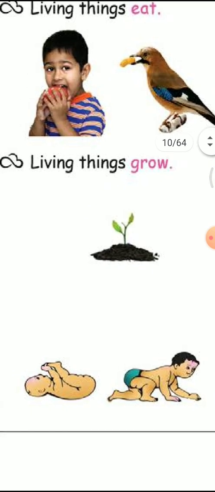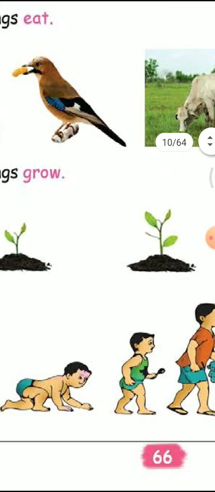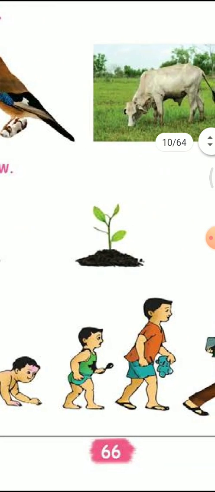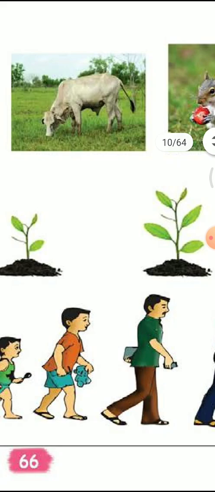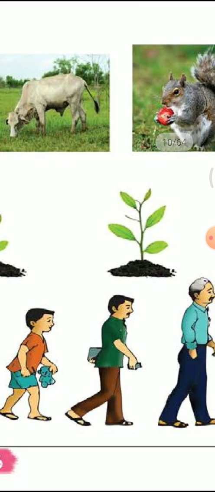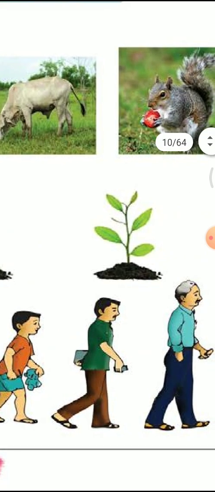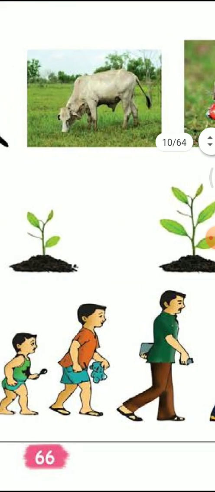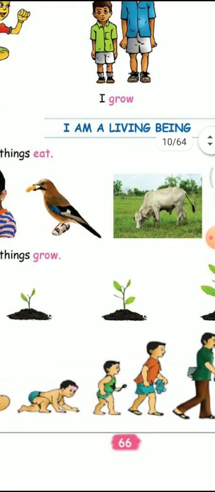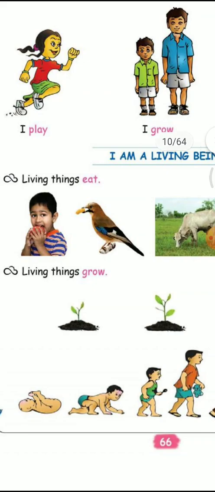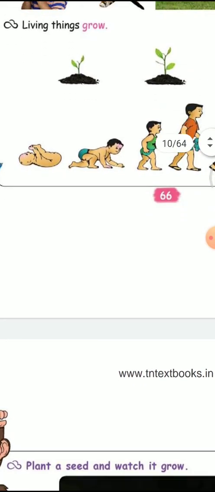See here, small babies are there. Next stage is crawling. Next one, moving, walking, and the last one, going to office. The last stage of a man is the old stage. So these are examples of living things. So living things eat and living things grow.